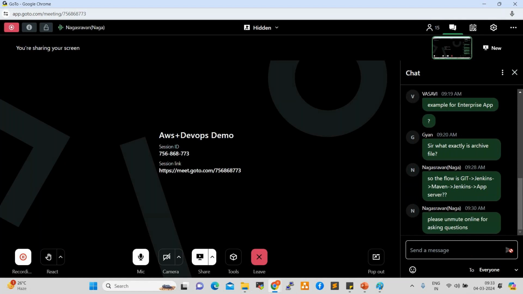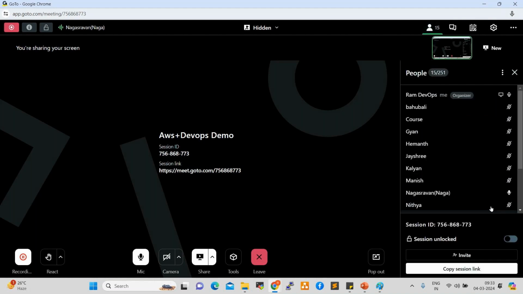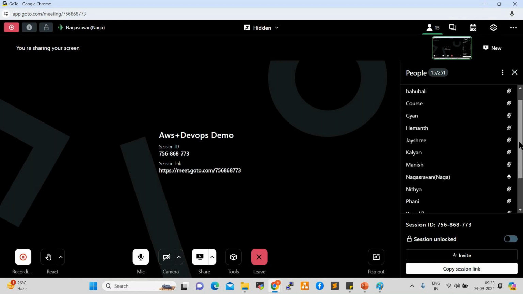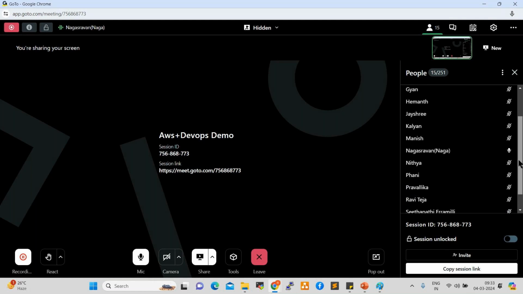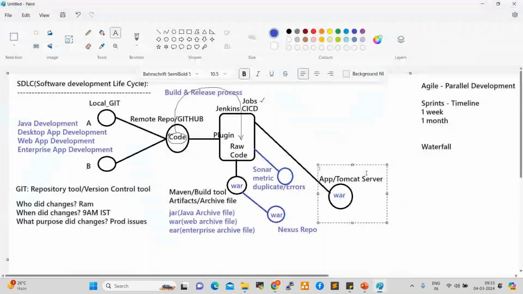Ram, like you're saying, Sonar and Nexus will come for code reviewing, for live and non-live applications. So when exactly in this flow will Sonar and Nexus come into the picture, between Maven and Jenkins, or when? Right. So in a live application, what will happen? Whatever code is developed by developers will be moved to GitHub. Once the code is moved to GitHub, Jenkins will take the code and convert it into a WAR file, JAR file or EAR file. That will be deployed onto Tomcat in live, right?